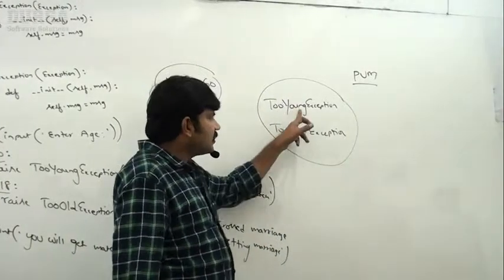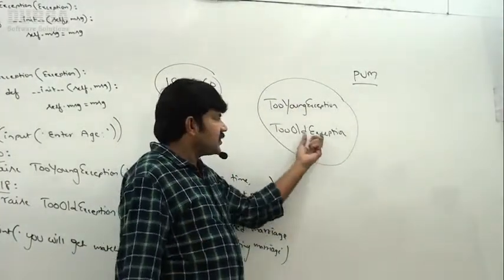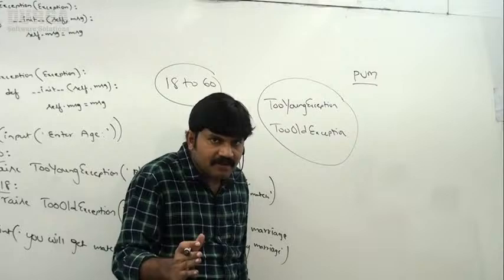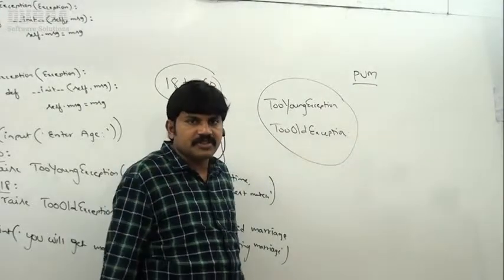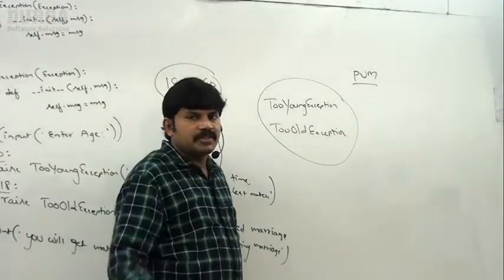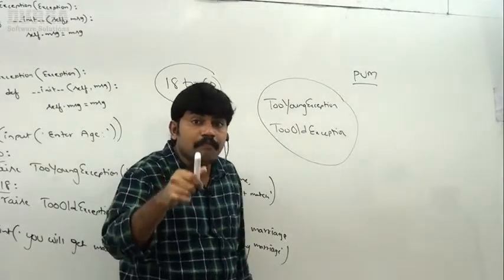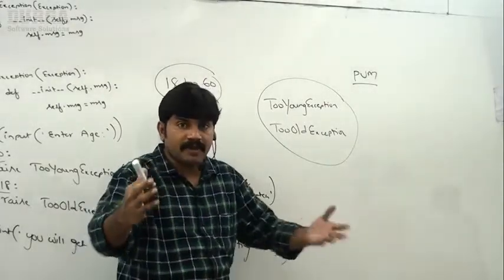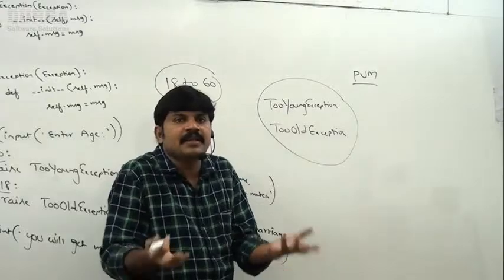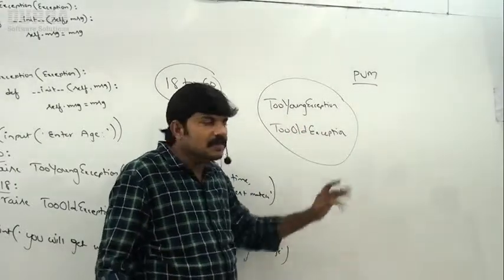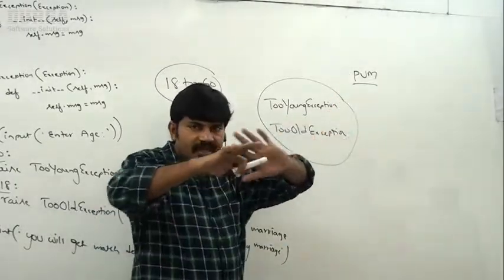So when should this exception be raised? PVM does not have any information. Who is responsible to raise it? The programmer is responsible, based on our programming requirement and functionality. I have to raise this exception. PVM has no idea.